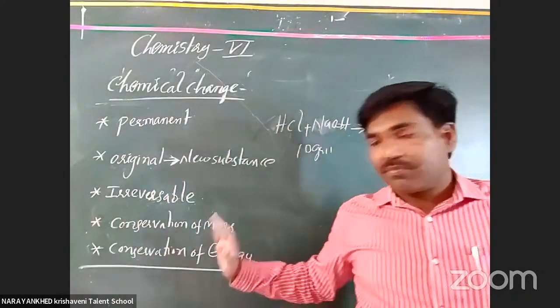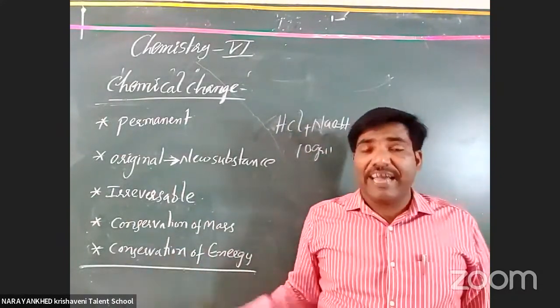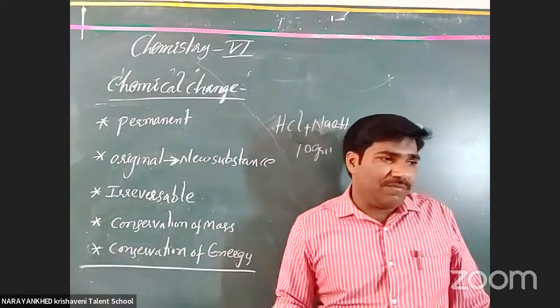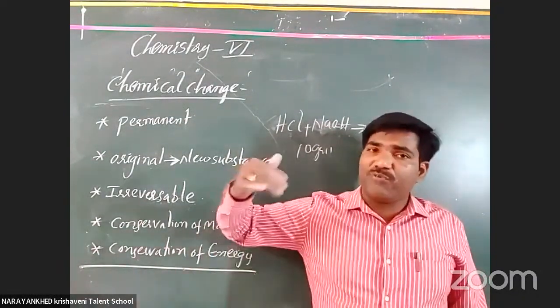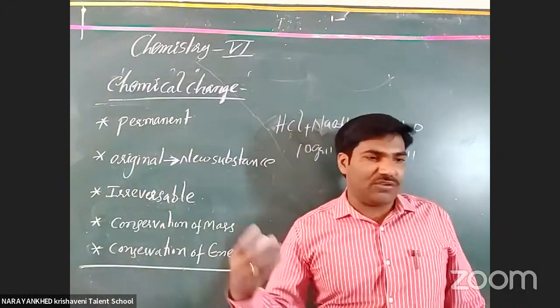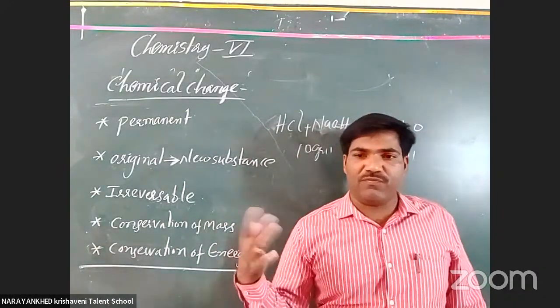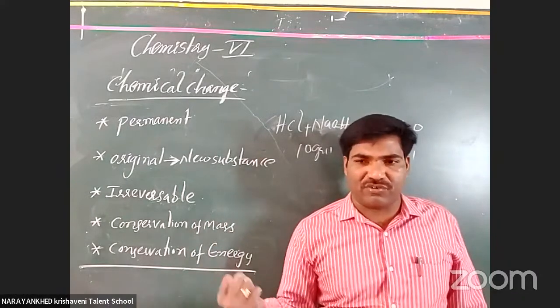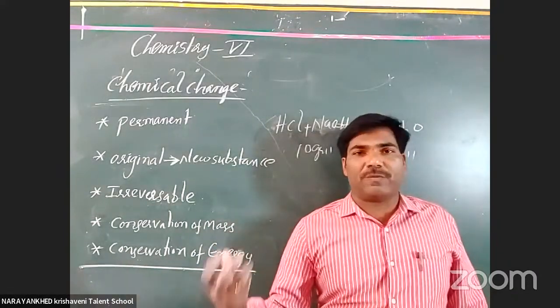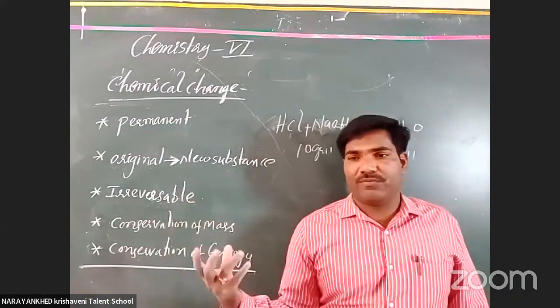In chemical changes, energies change. Energy may come out of a chemical reaction. Take the photosynthesis reaction, you know it very well; you have some information from your 5th class also. By using sunlight, plants prepare food.